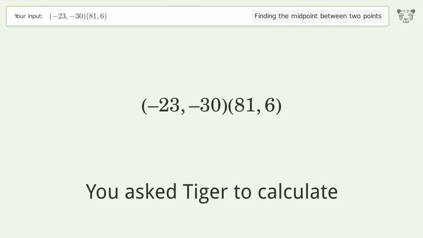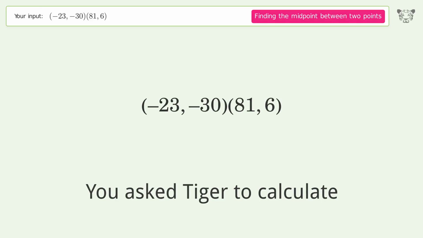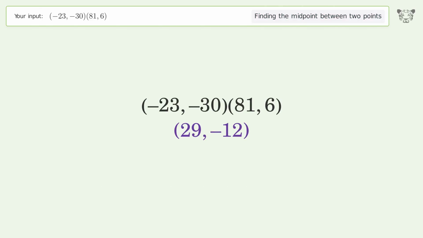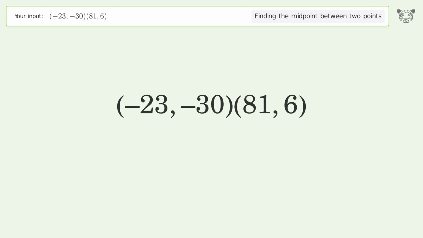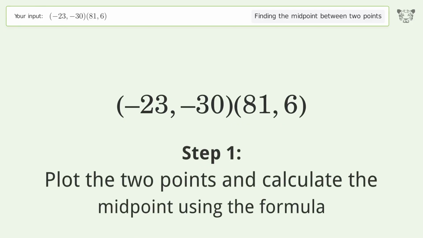You ask Tiger to calculate. This deals with finding the midpoint between 2 points. The midpoint between the 2 points is 29, -12. Let's solve it step by step. Plot the 2 points and calculate the midpoint using the formula.